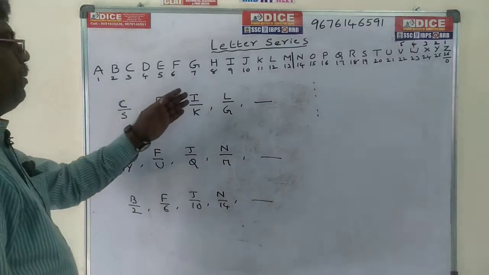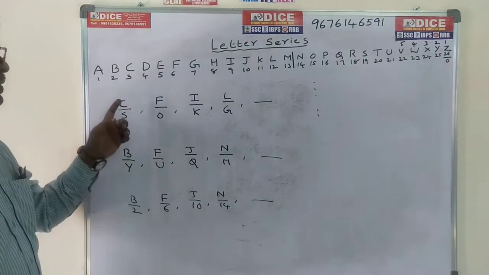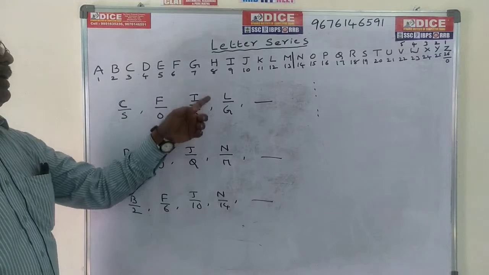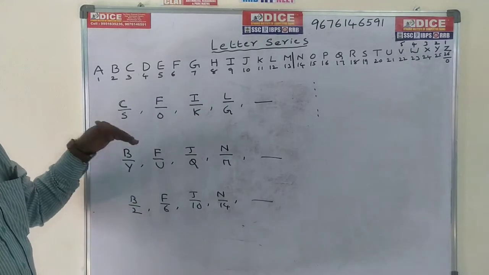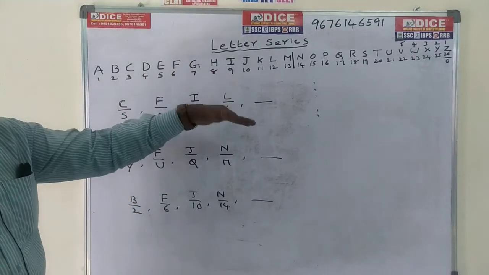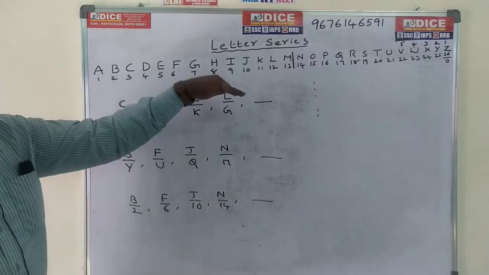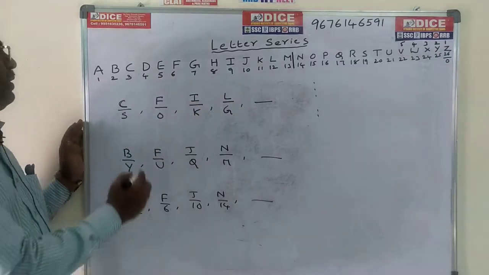Now come to these 3 problems. First one is C by S, F by O, I by K, L by G, next dash. Here the numerator is separate letters and the denominator is separate letters. What is the code for C?